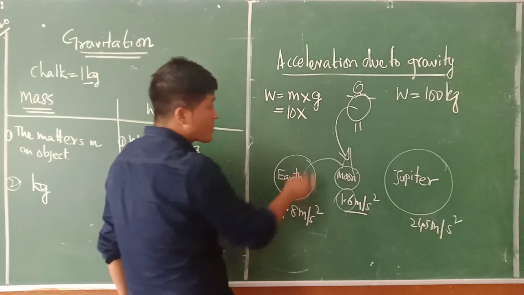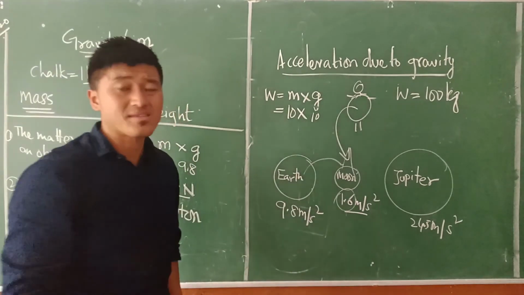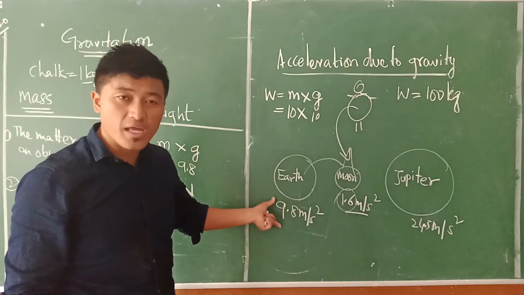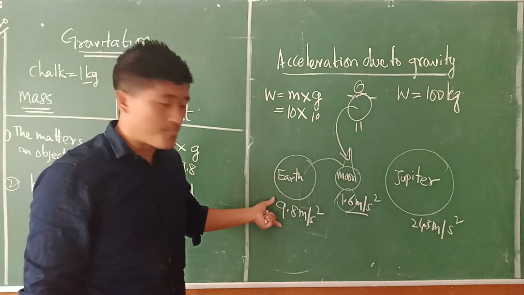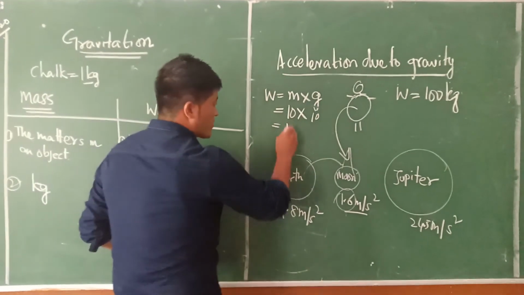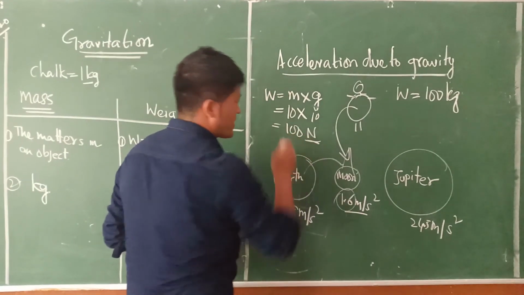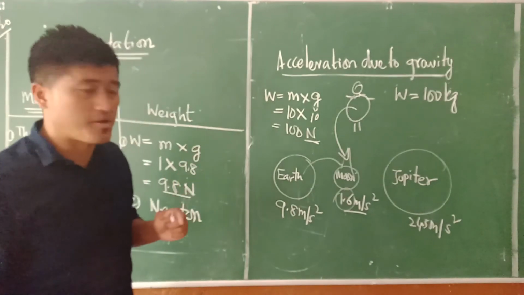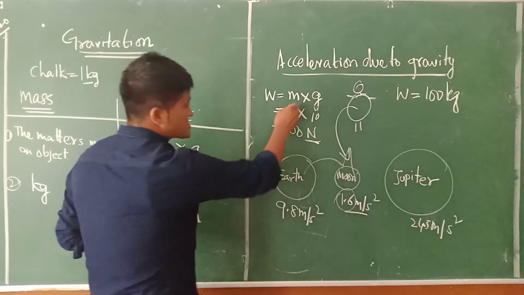Instead of 9.8, I'm going to write 10 in order to make this simpler for me. Understand? Because if you write 9.8, it will be more confusing for you. So I'm going to round this one, I'll get the 10 here. So 10 times 10 is 100, and this should actually be in Newton, but for our own comfort's sake, we are using kilogram here. Understand? Now this is the mass here.